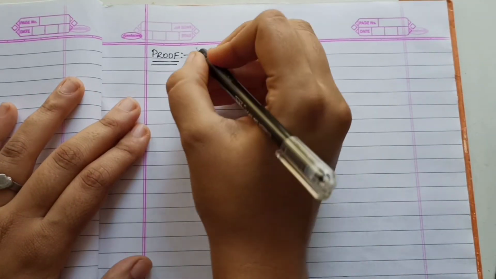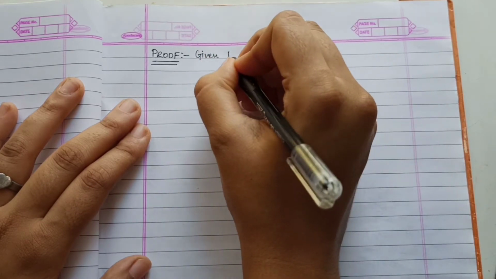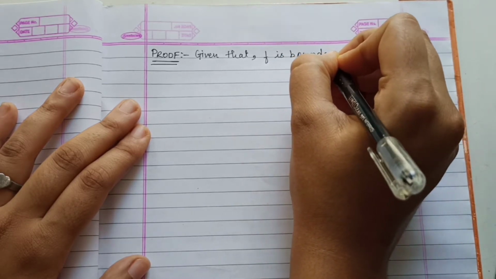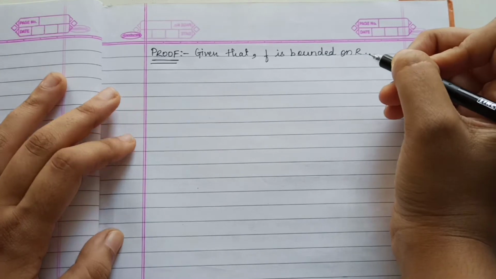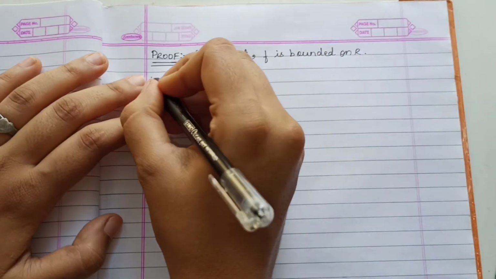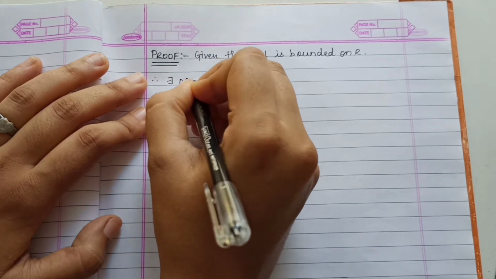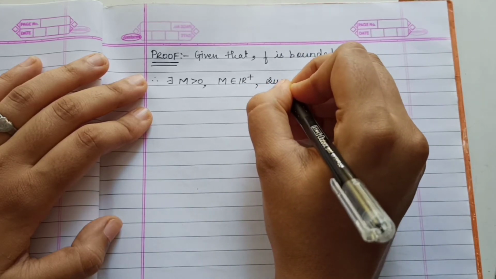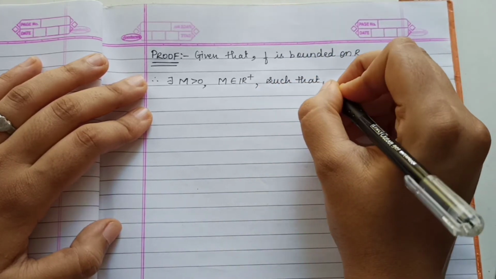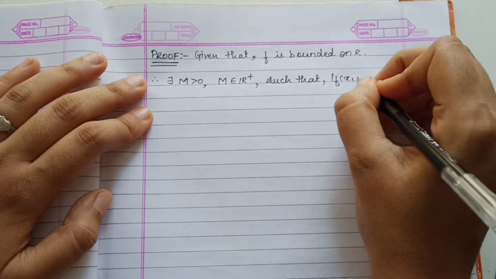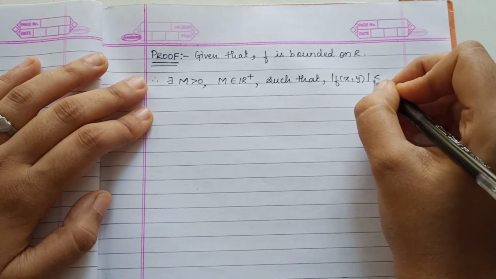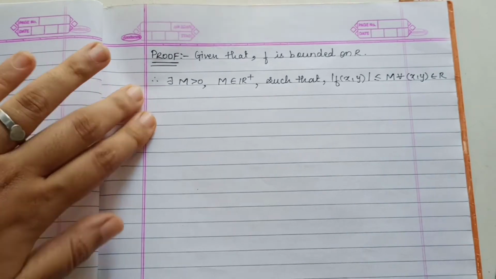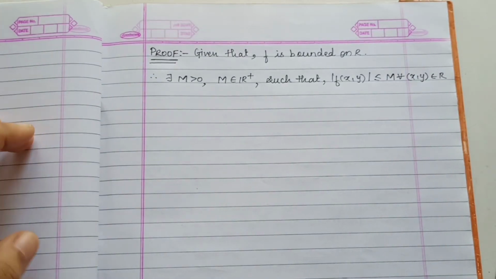Let us begin with the proof now. Firstly, what we are given is that f is bounded on R. What does this mean? Let us define it. There exists capital M greater than 0, where M belongs to the positive real numbers, such that mod of f(x, y) is less than or equal to capital M for all (x, y) belonging to R. This is the definition of a bounded function.